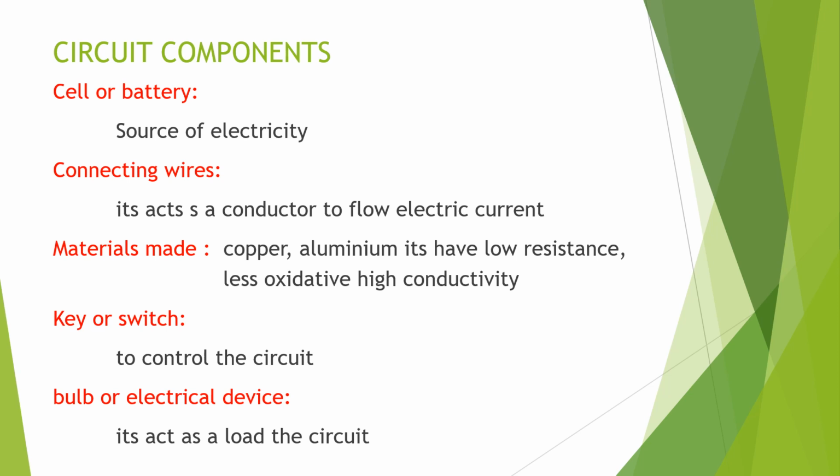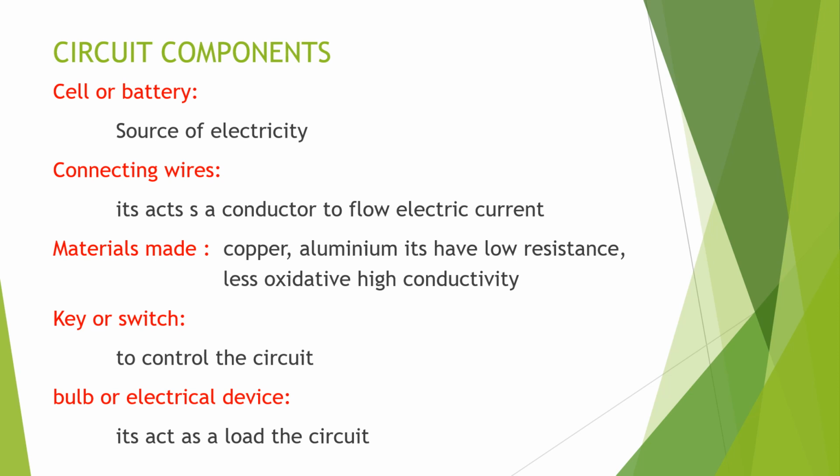Copper, aluminium. Why are we using copper and aluminium rather than other materials? Copper and aluminium have low resistance, are less oxidative and have high conductivity. They have a lot of free electrons. So the free electrons jump from one atom to the other atom very easily.